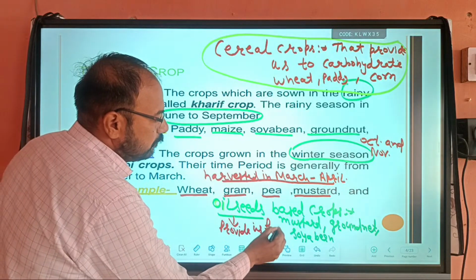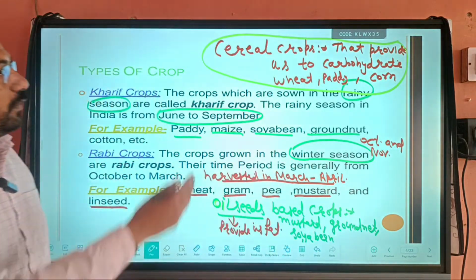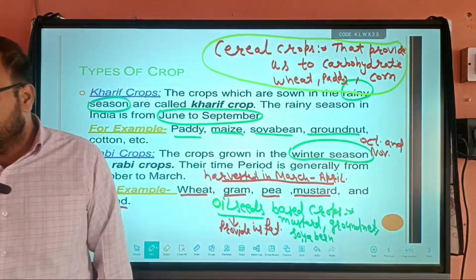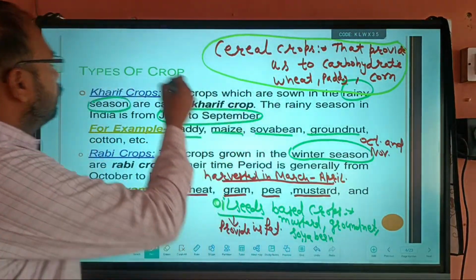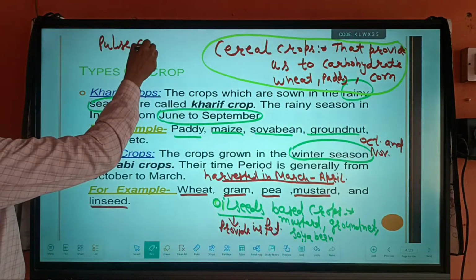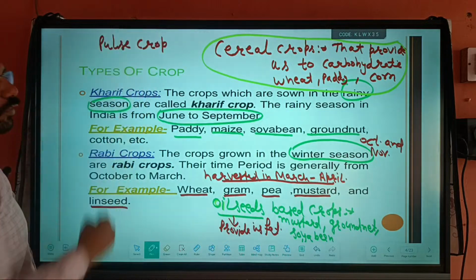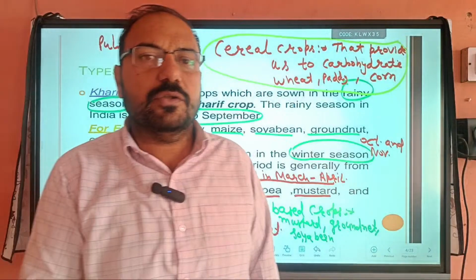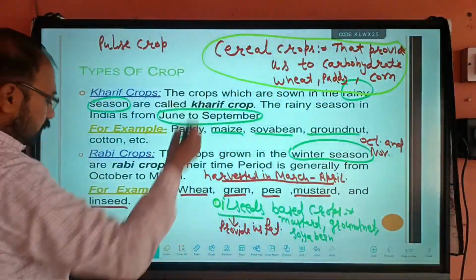Okay, so two types are done, and the third type you can write is pulses. So this is known as pulses crop. Pulses crop is the crop which provides us protein. Okay.